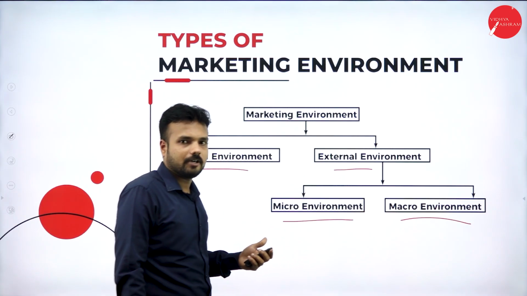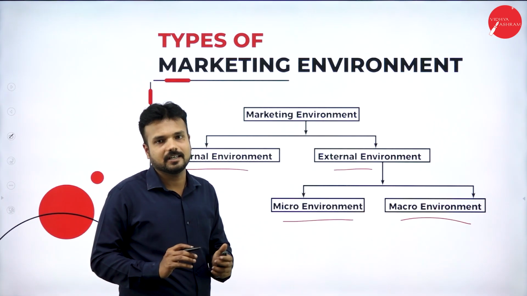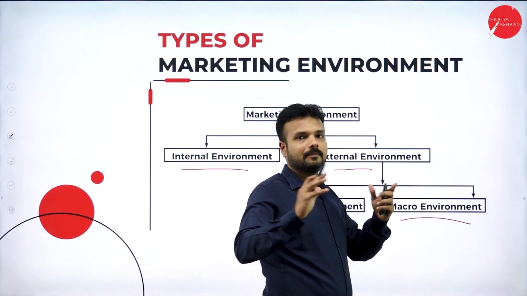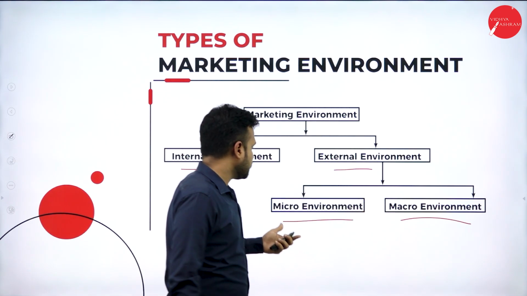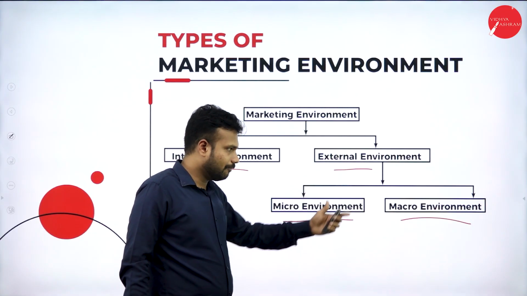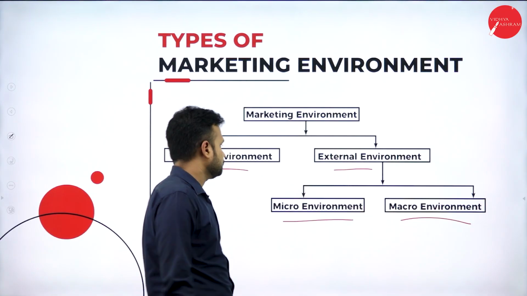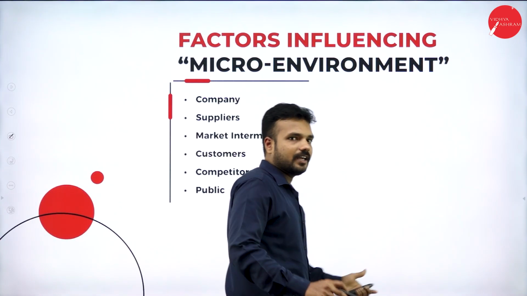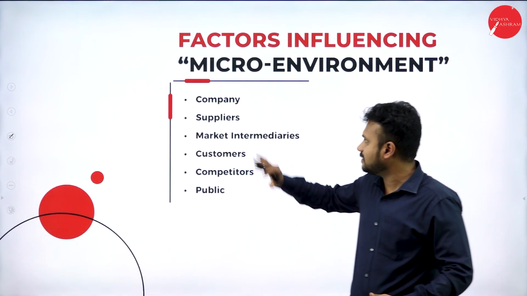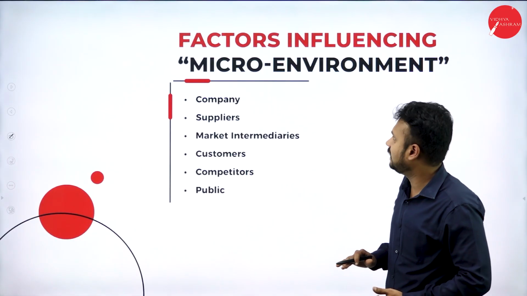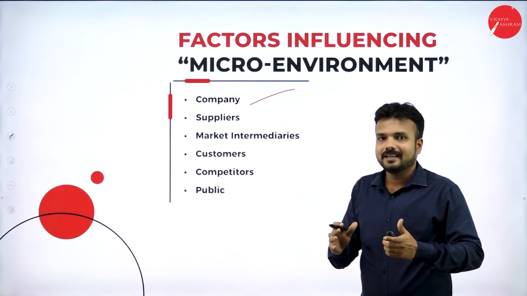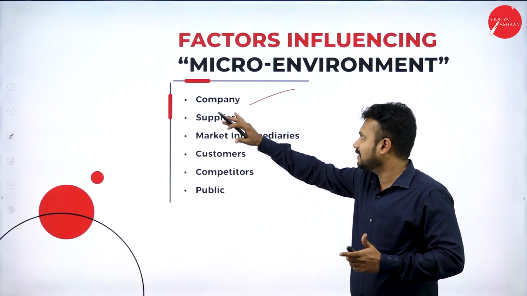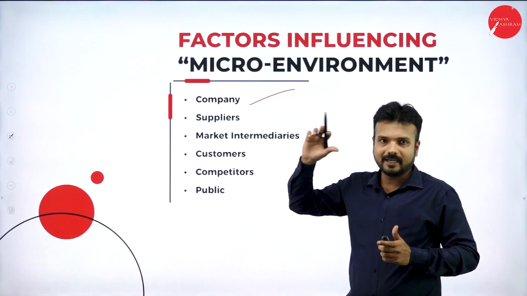When it comes to the micro environment, it is small in nature, so we call it the micro environment. The macro environment, comparatively, will be big in nature. Up to some extent we can control the micro environment but not the macro environment. So, factors influencing the micro environment. There are various factors which are going to influence the micro environment. A company, when compared to the macro environment, is small in nature. Hence, we call them micro environment factors.